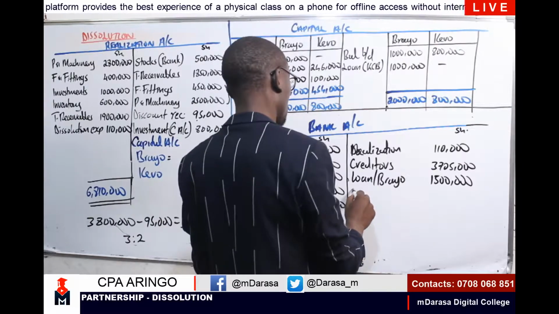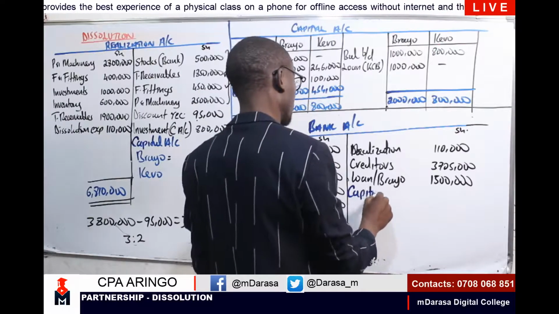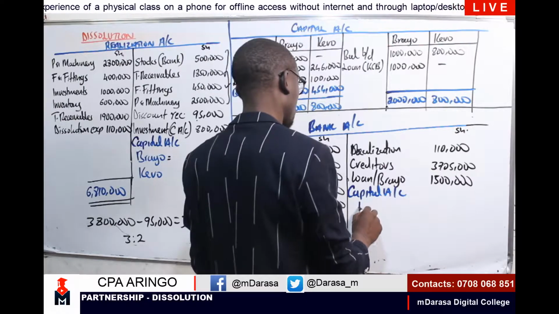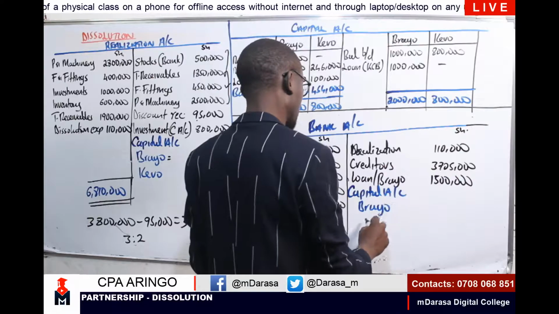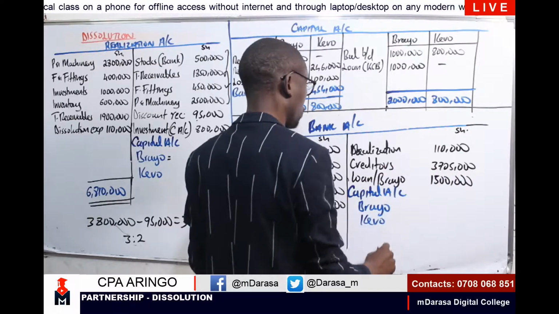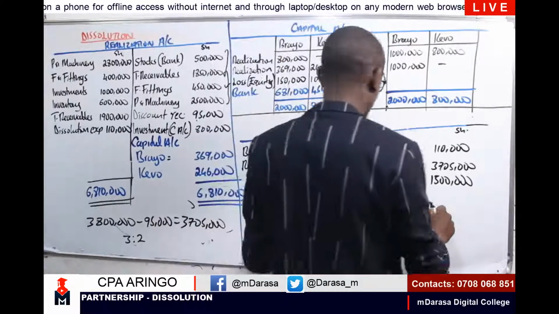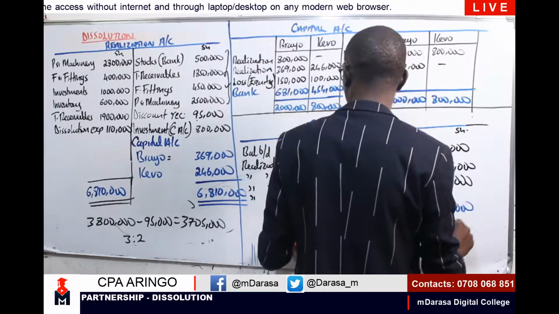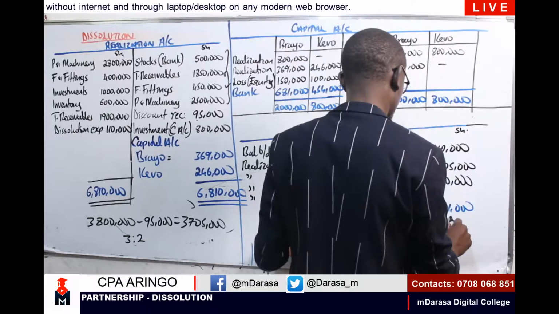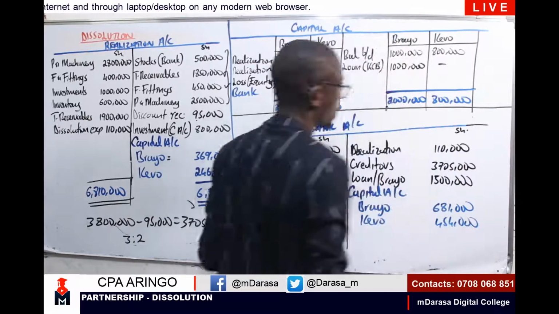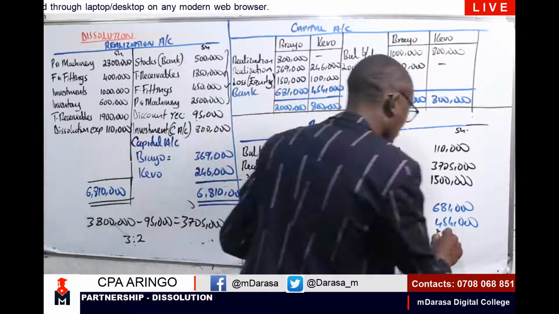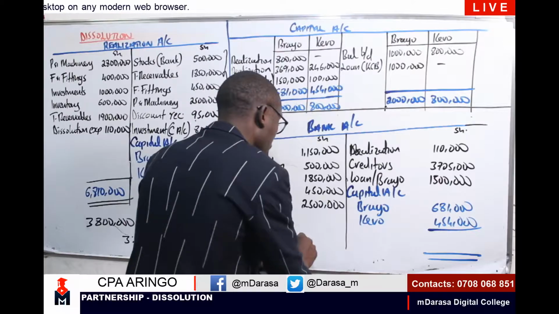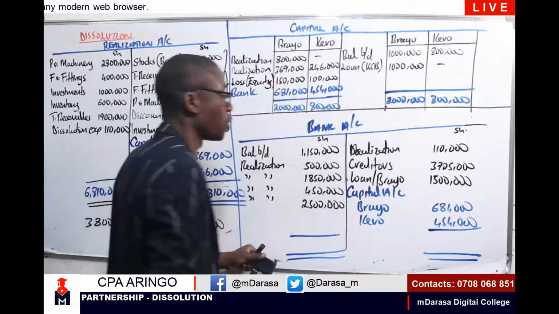I'm going to have, of course, our capital account. I'm having Brayo and Kevo. What will we be having? I'm having 681,000 here, and 454,000. This account should be self-balancing. In the event that it's not self-balancing, that is to say we've messed up somewhere and we'll be required to correct.